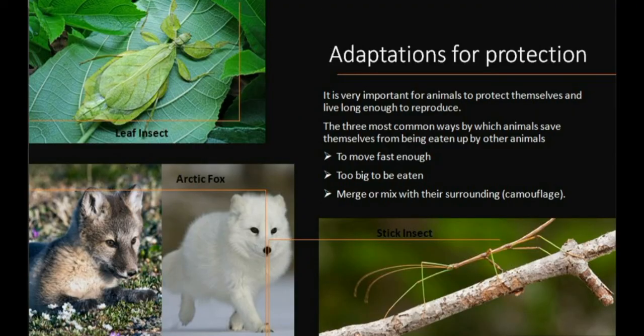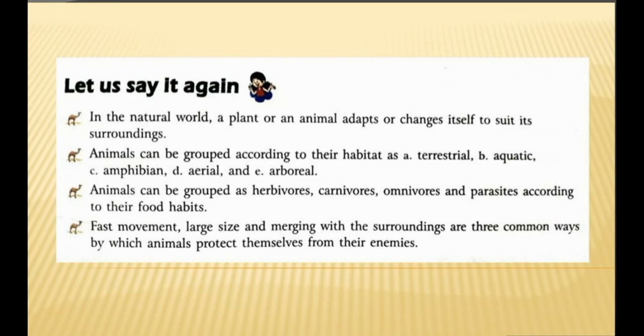Now let's see what we have learned today. In the natural world, a plant or an animal adapts or changes itself to suit its surroundings. Animals can be grouped according to their habitat as terrestrial, aquatic, amphibian, aerial and arboreal. And animals can be grouped as herbivores, carnivores, omnivores and parasites according to their food habits. Fast movement, large size and merging with the surroundings are the three common ways by which animals protect themselves from their enemies.